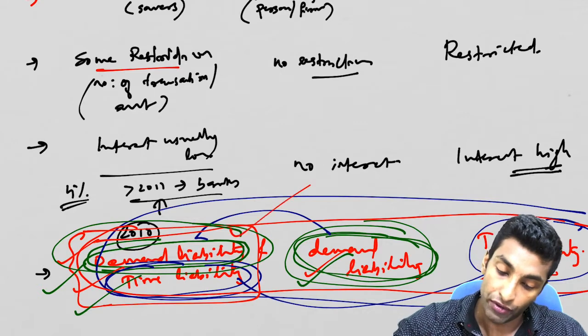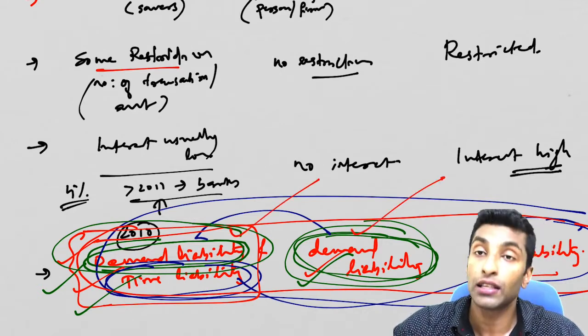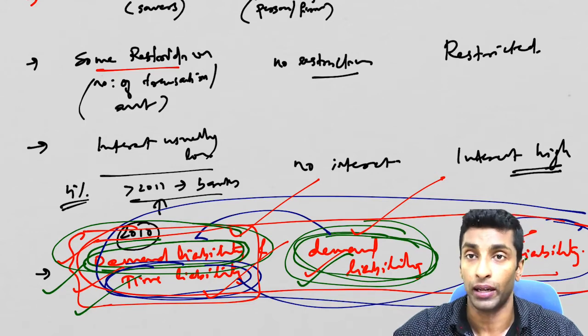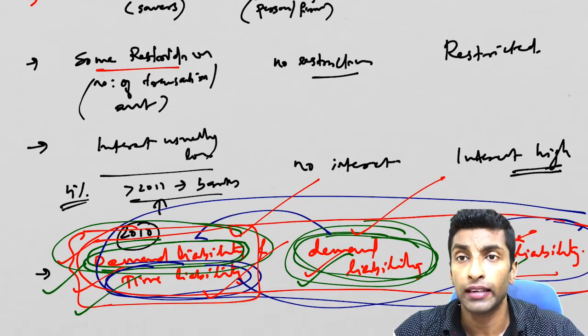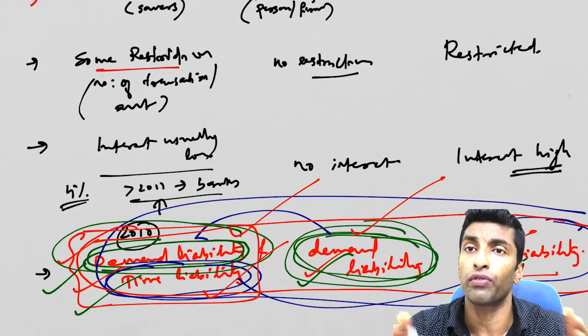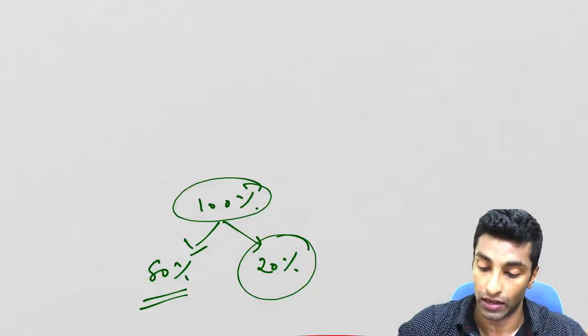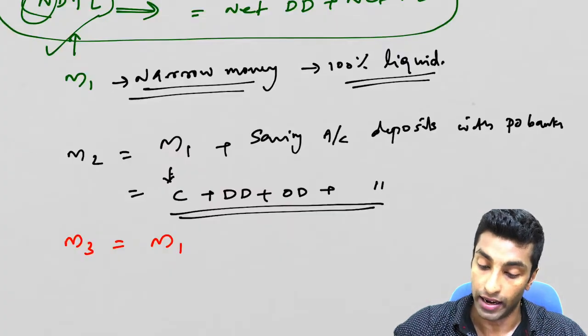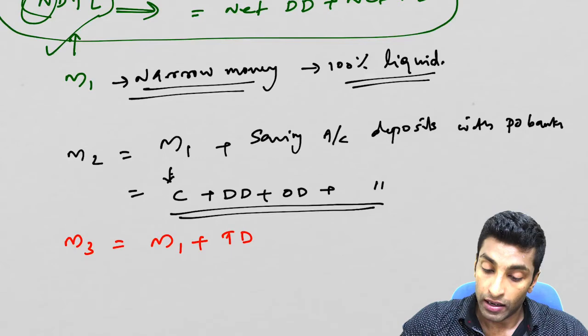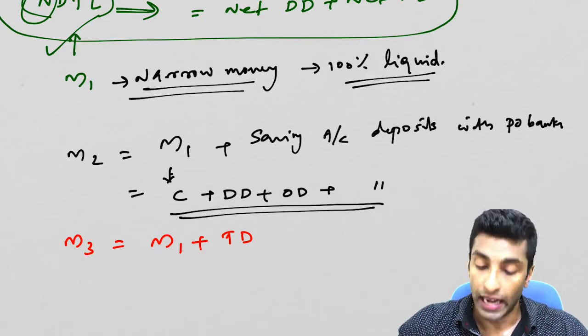So here we have taken this demand portion. What we left out is this time liability. Together we make it as total time deposits, or we would say net time deposits. I told you why we are calling it net. Okay. So plus M1 plus time deposits or net time deposits.